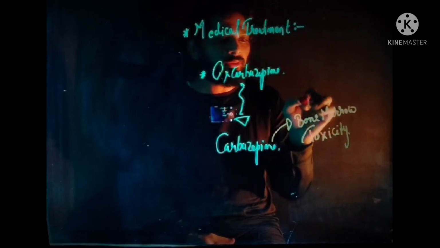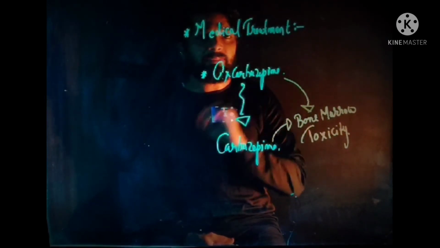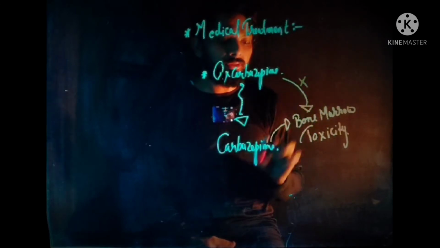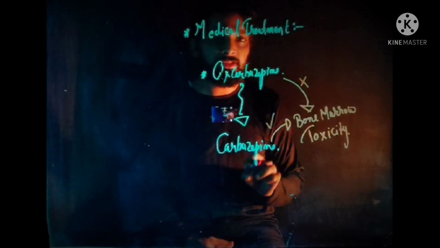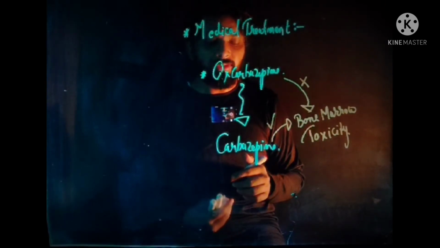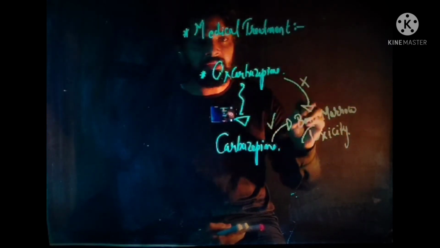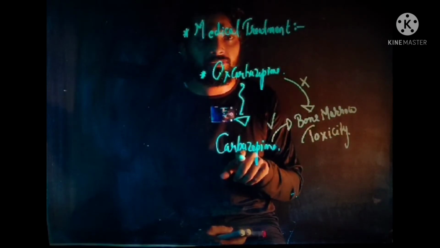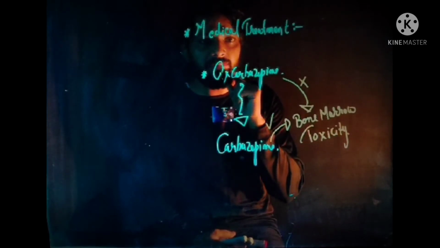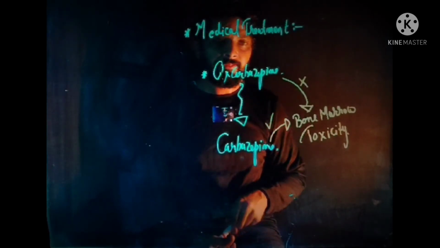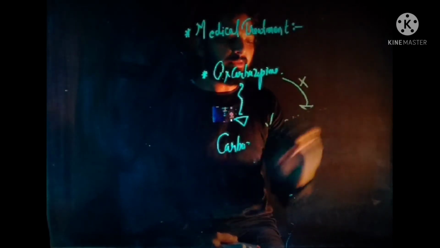Now this bone marrow toxicity problem does not occur when oxcarbazepine is the drug of choice. So if bone marrow toxicity occurs in a patient, in that condition carbamazepine is not a drug of choice; oxcarbazepine is the drug of choice. That's why sometimes oxcarbazepine is preferred over carbamazepine. So this is all about the medical treatment of trigeminal neuralgia.